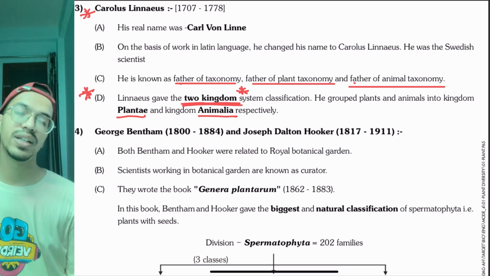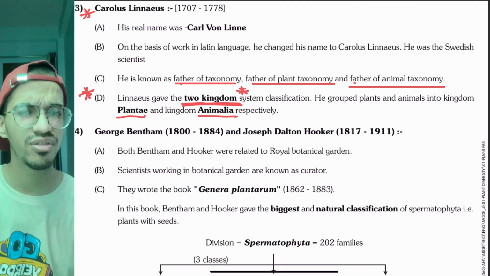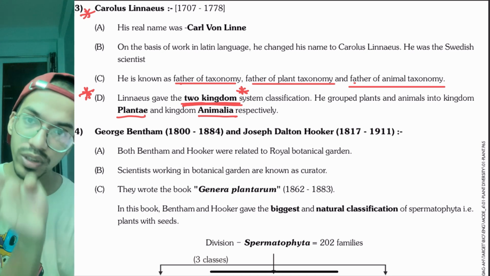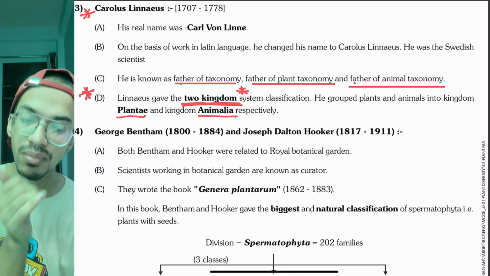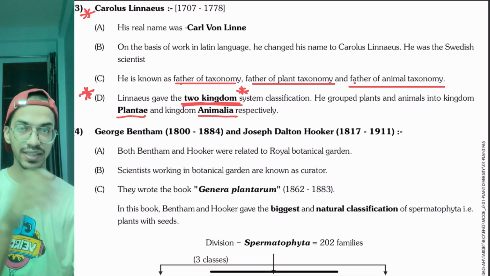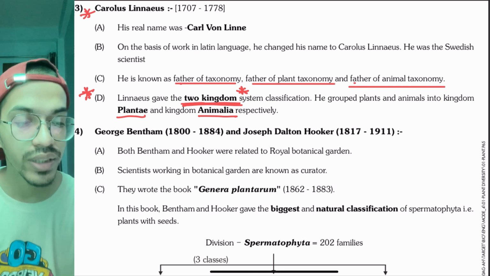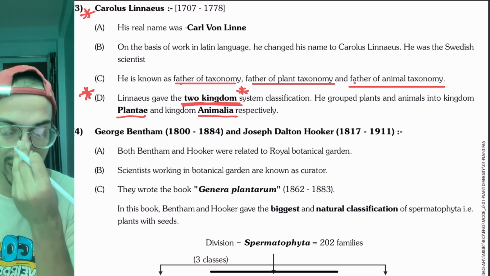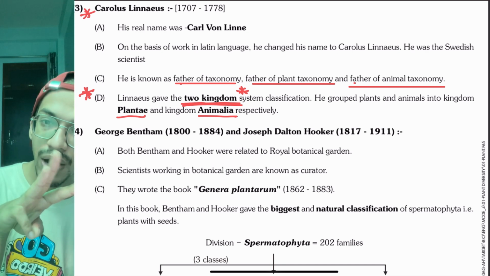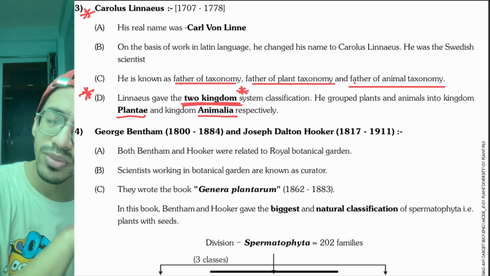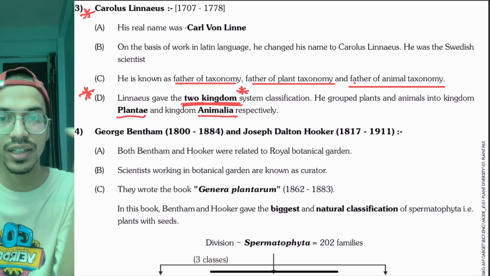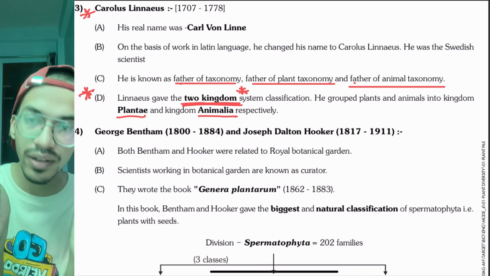Okay, after a certain period of time, more classifications came up. Let's see the classifications with more than 2 kingdoms. In this, kingdom Plantae was further classified into different divisions. We know that plants have thallophytes, bryophytes, pteridophytes, gymnosperms, and angiosperms. These are divisions of the plant kingdom. The plant kingdom is divided into different hierarchies further.